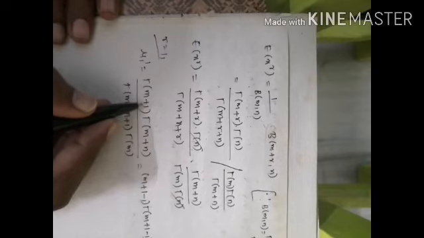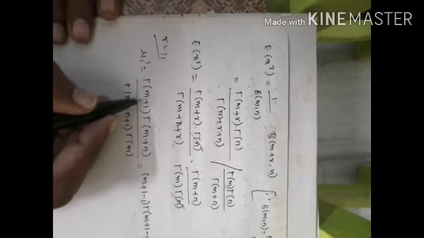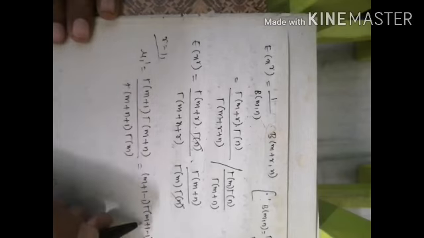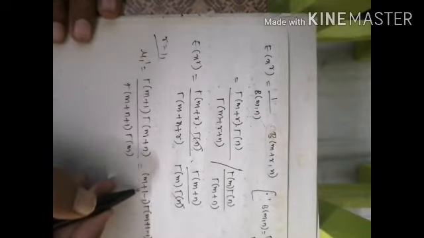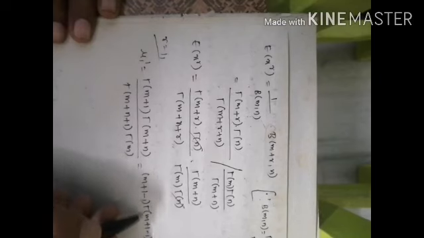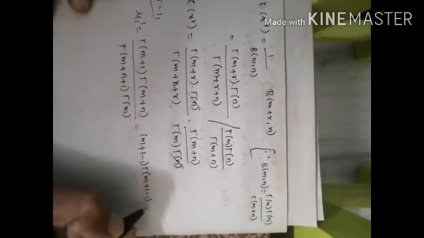So subtract 1 from the bracket term and again the gamma term. Within the bracket the term is m plus 1, so subtract 1, m plus 1 minus 1 into gamma of m plus 1 minus 1, right? So remaining here gamma of m plus n.